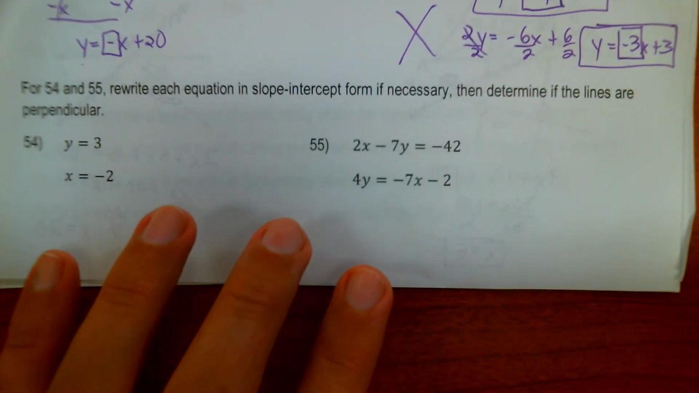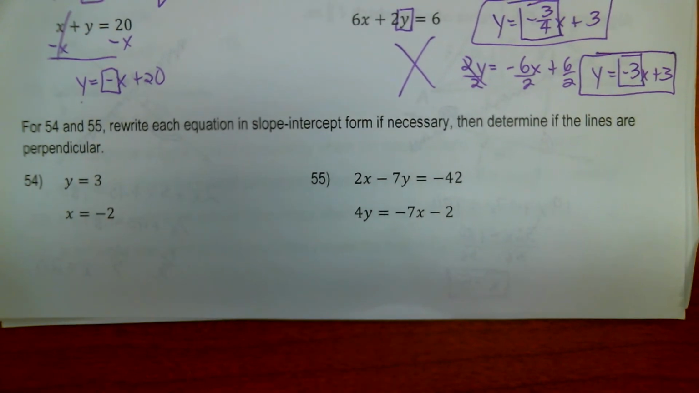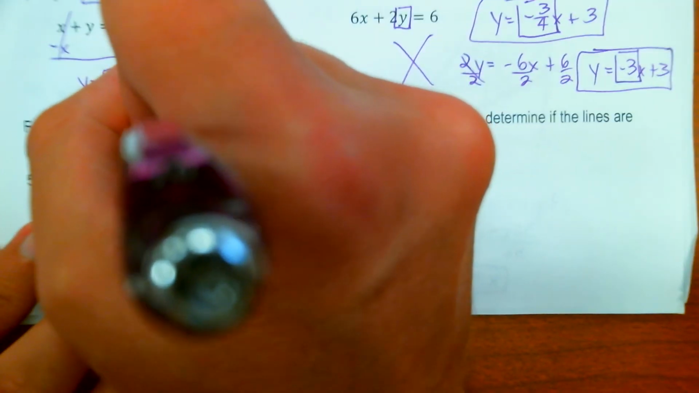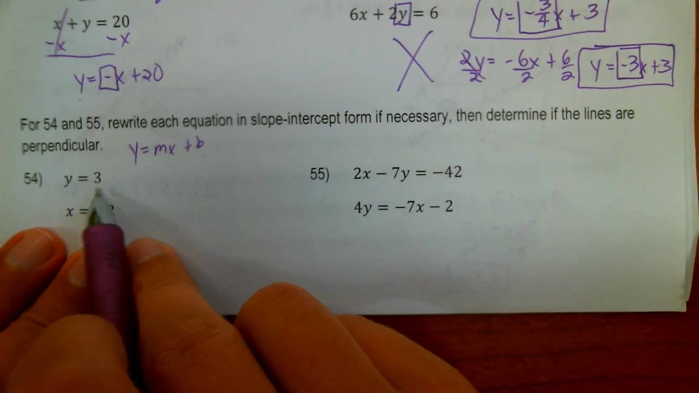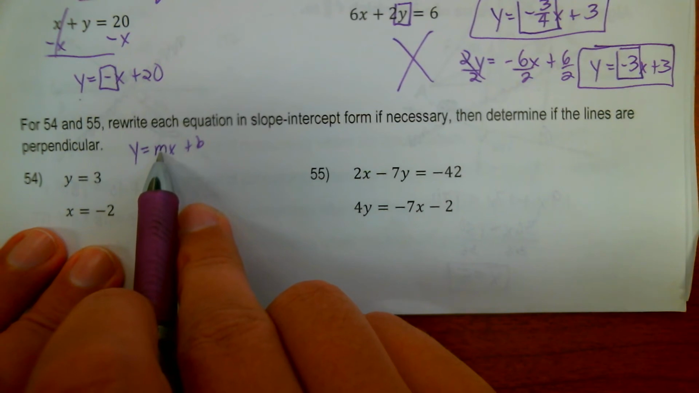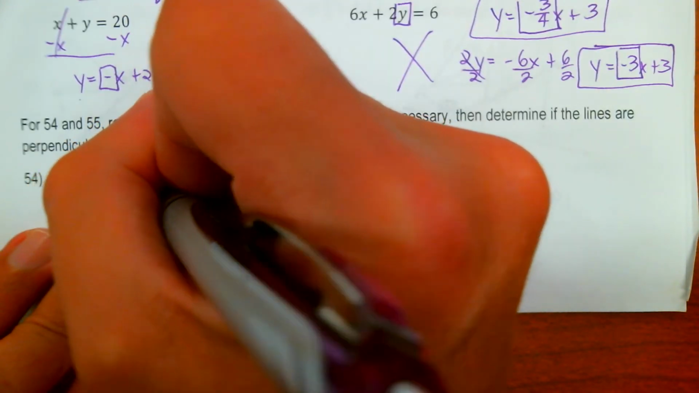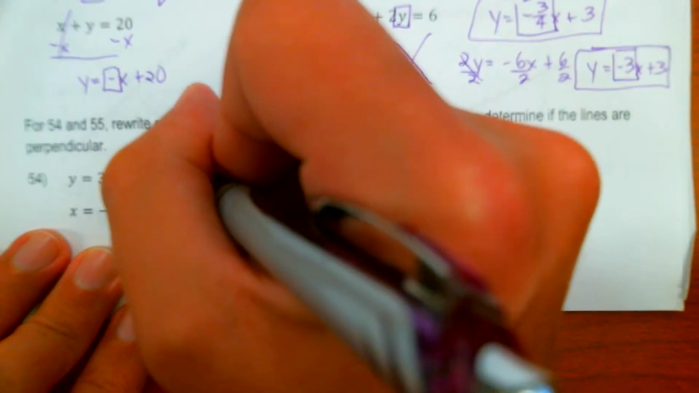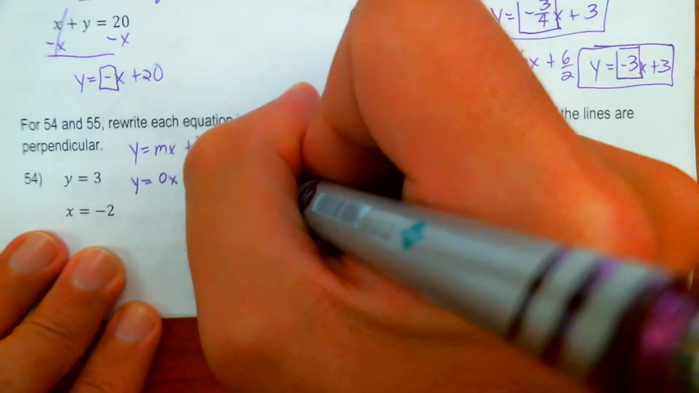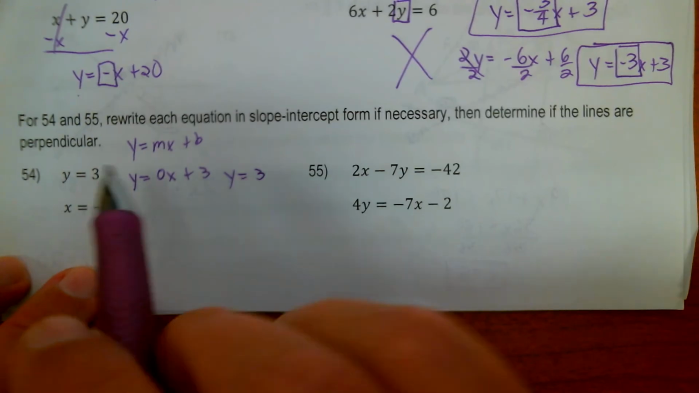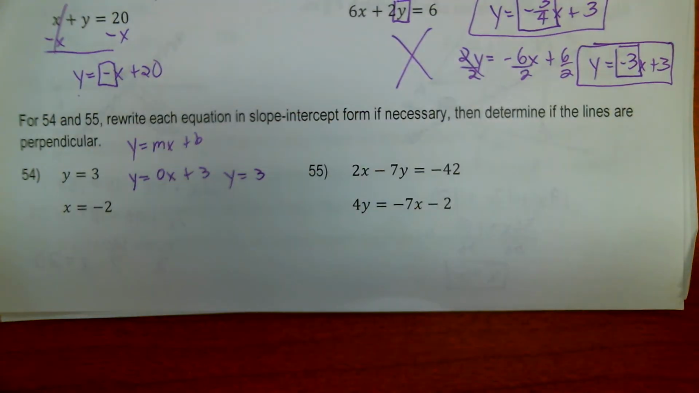54 and 55, they're asking us if the lines are perpendicular. Now 54, are we in y equals mx plus b form? y equals mx plus b. I don't see an x. So that must mean that my slope is 0. So this is like y equals 0x and my intercept is 3. 0 times anything is 0 and I just get y equals 3. So my slope is 0. That means my ski slope is flat.